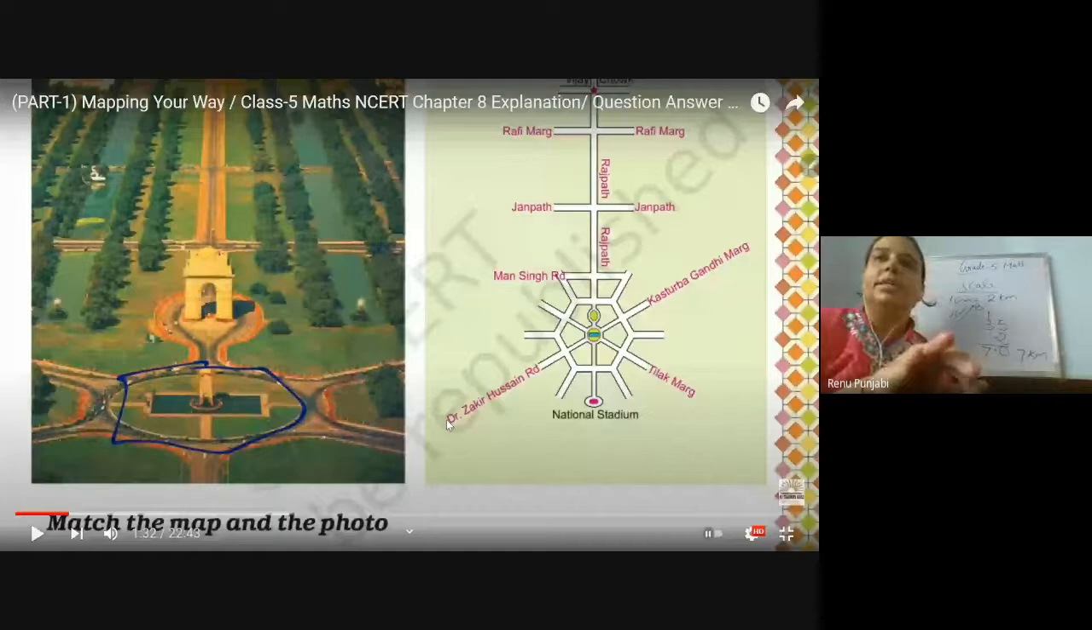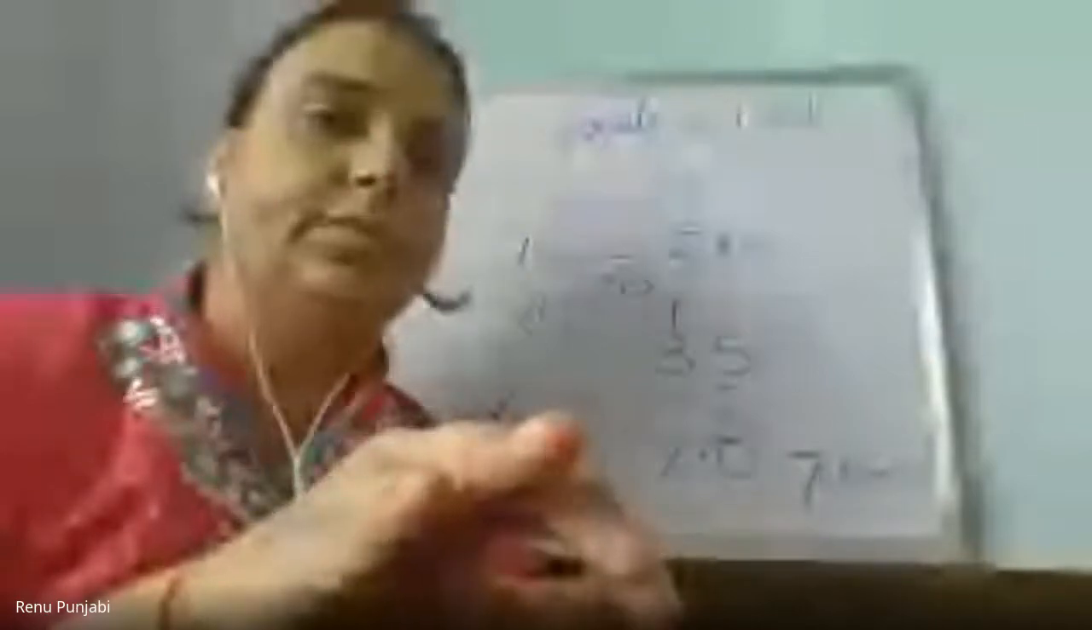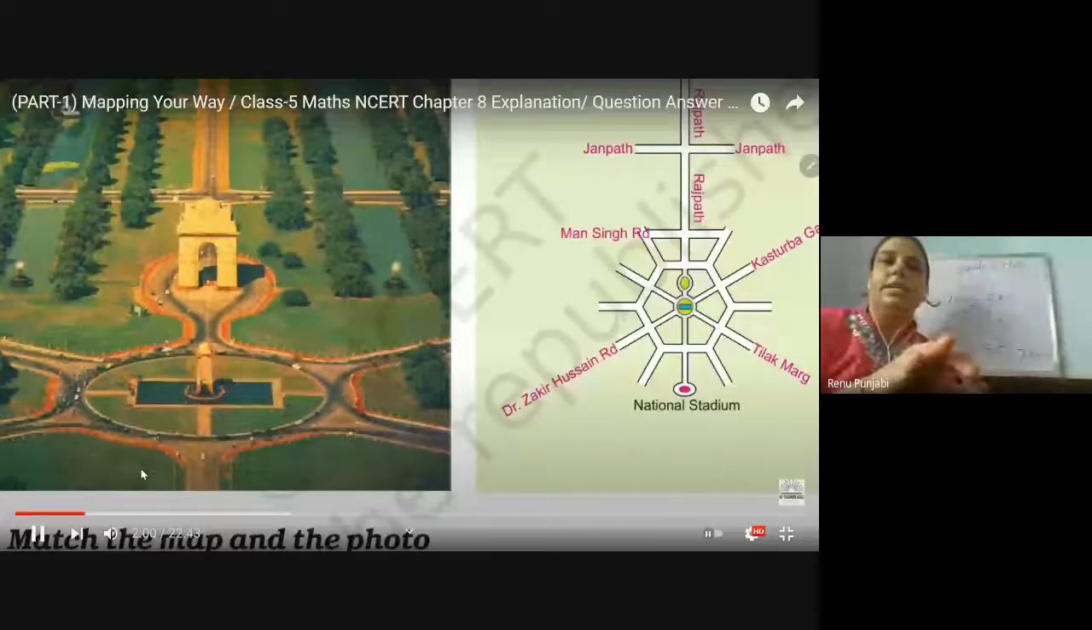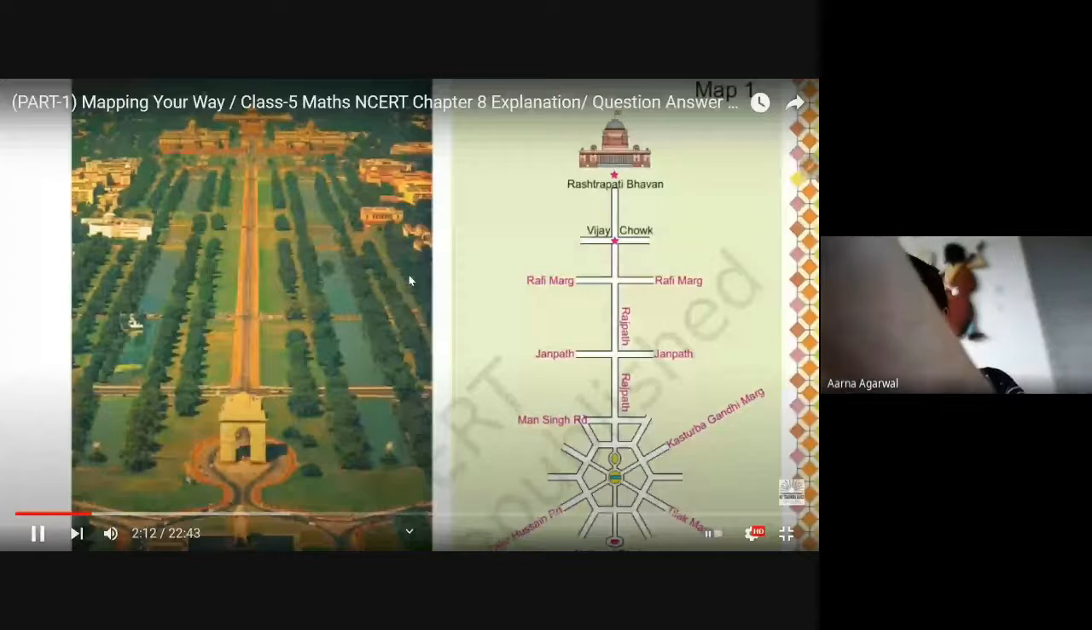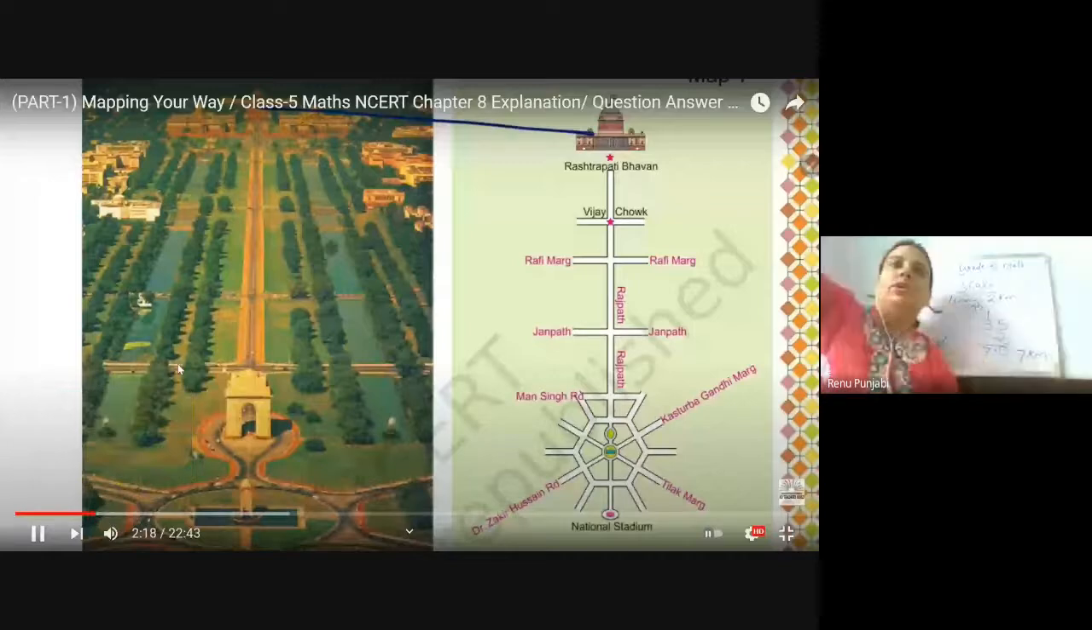That day we discussed the roads which come in between from Rashtrapati Bhavan to the India Gate. These are the roads: Rafi Marg, Janpath, Mansingh Road. These are the roads which come in between, right? So you can see here this is the India Gate, right? Is my voice audible to you all? Yes, ma'am. Okay, so now you can see this picture is taken from the helicopter from above.